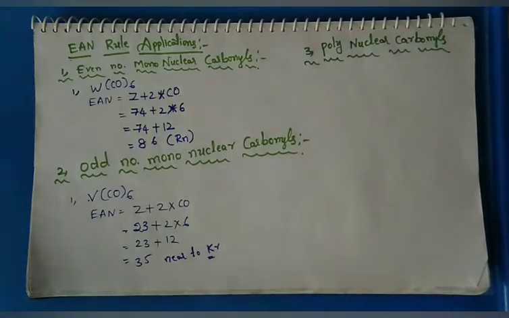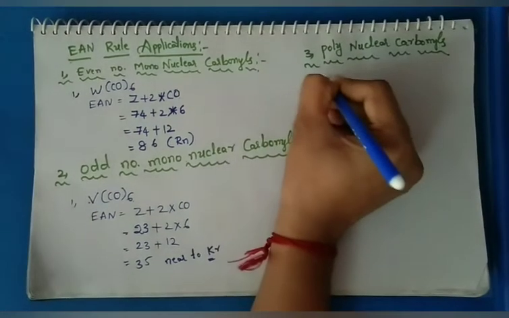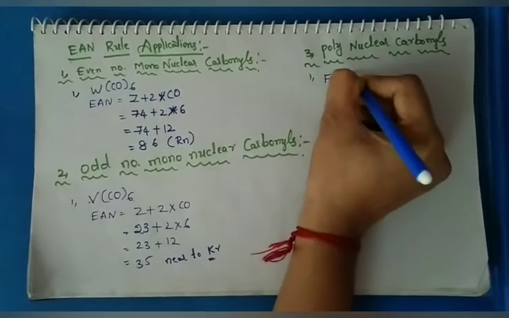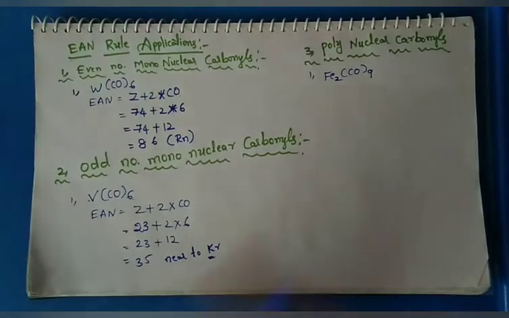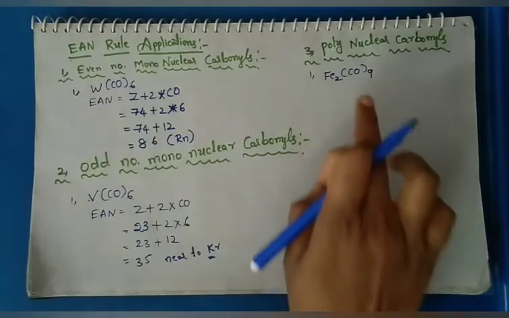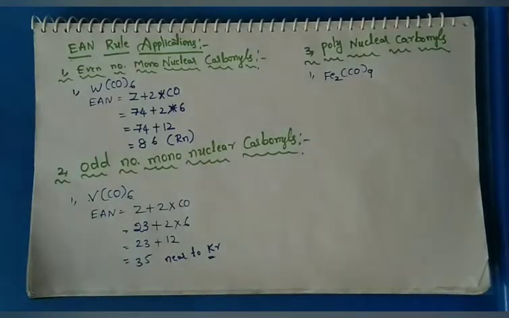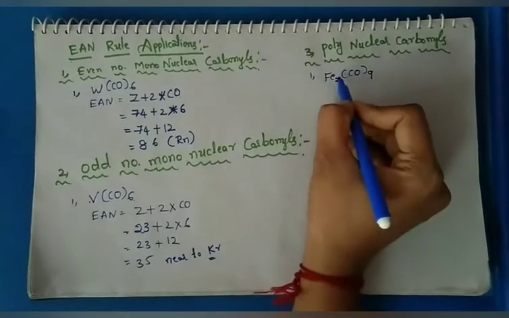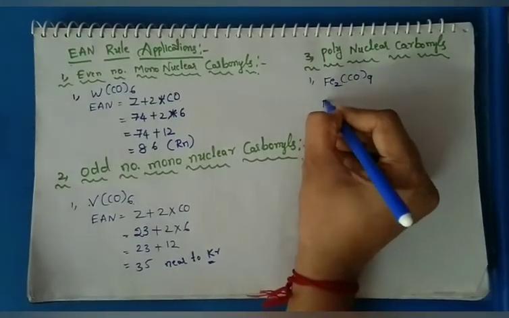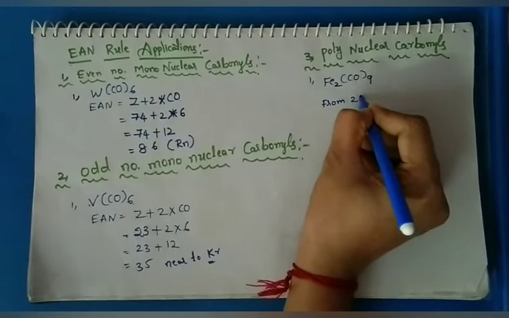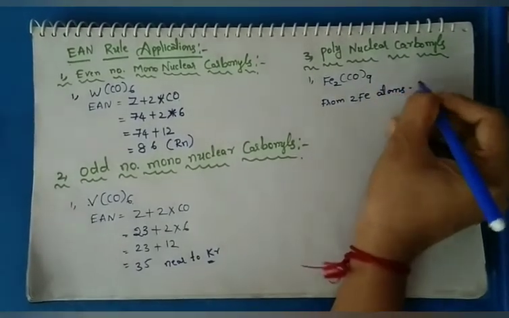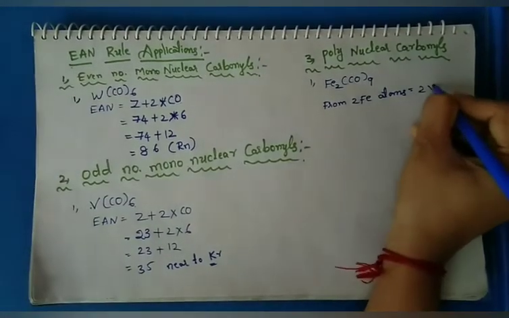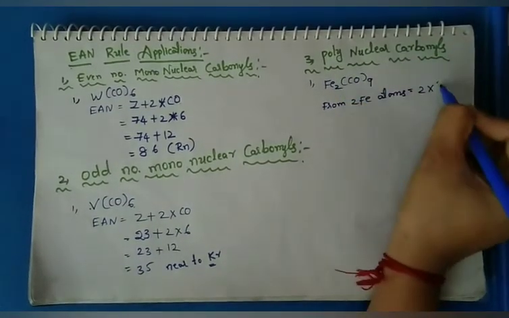So we take an example, Fe2(CO)9. So this name is iron enneacarbonyl. In this, irons 2, so from 2 Fe atoms is equal to 2 into iron atomic number 26.